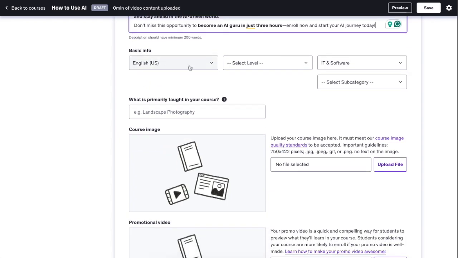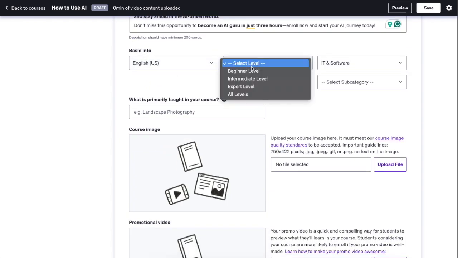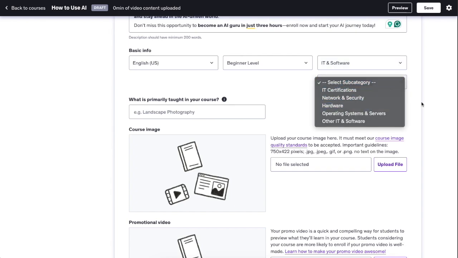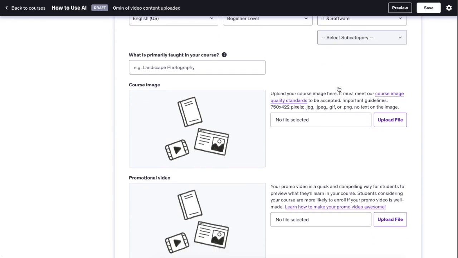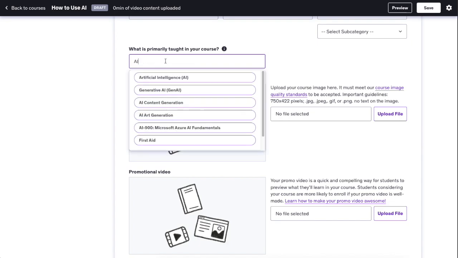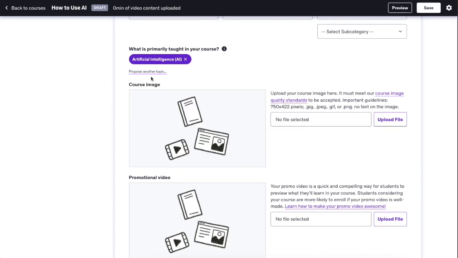Then specify your basic info. So you do the language. You can do, for example, let's do beginner level. Then you can also specify a subcategory if you want to. Then what is primarily taught in your course, let's do AI. It is going to suggest me these. These are basically your tags, so you can propose other topics as well.